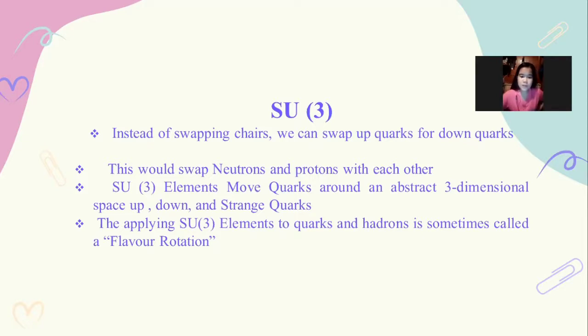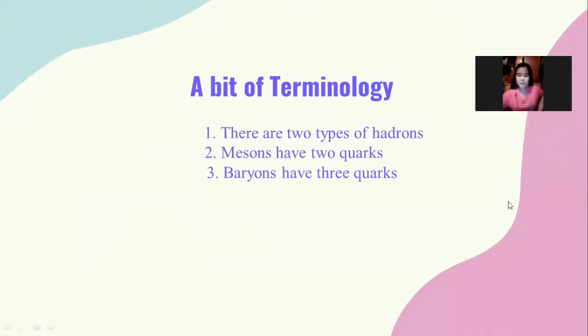SU3 elements move quarks around an abstract three-dimensional space of up, down, and strange quarks. So the three common types of quarks are used in this SU3. Applying SU3 elements to quarks and hadrons is sometimes called flavor rotation.